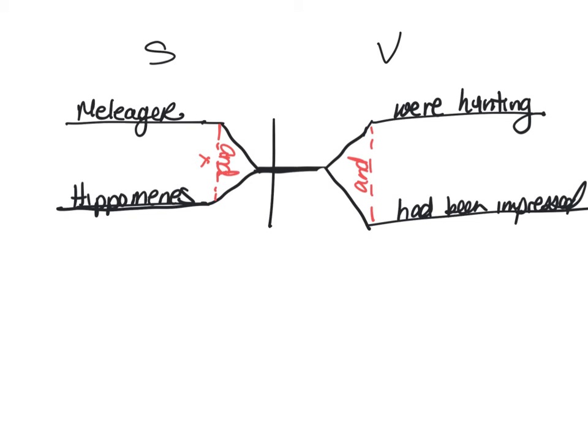So by her, is that describing the hunting or how they were impressed? Well, it's how they were impressed. Remember, the whole reason why we have to come down to the one line is to show that this is still one sentence. Later, you're going to see when we're joining two sentences.